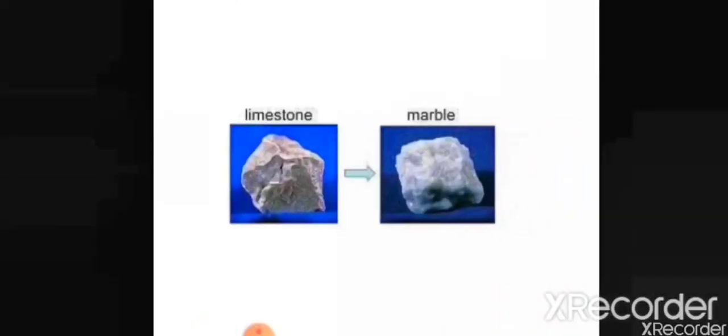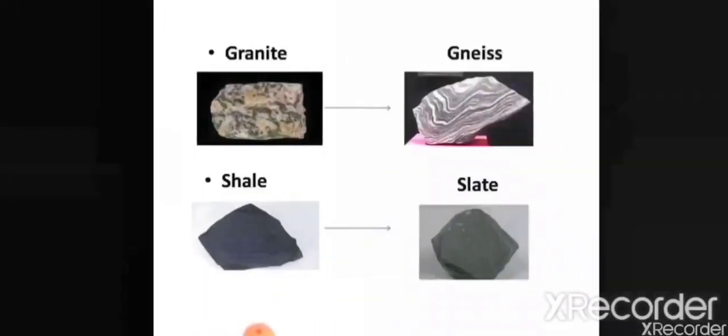For example, here you can see limestone, a sedimentary rock, changes into marble. Granite, which is an igneous rock, changes into slate. Shale, which is a sedimentary rock, also changes into slate under great heat and pressure.